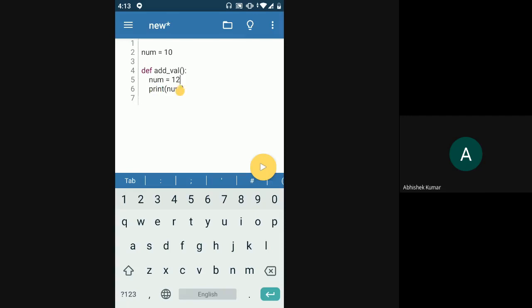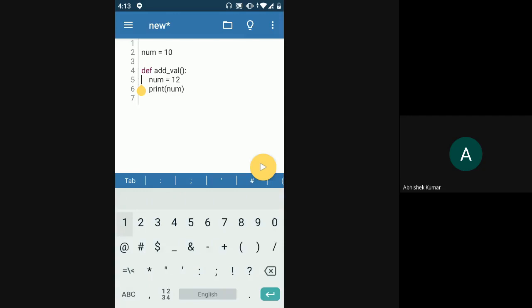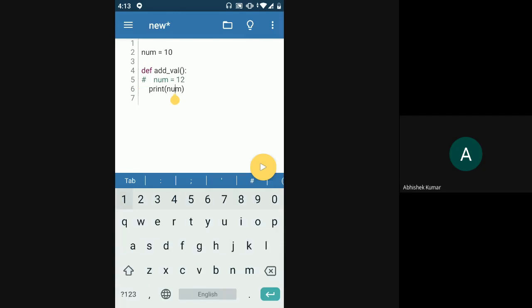Okay, if this was not there, if I comment this out, now in this case, Python will try to check if num variable is present in this scope or not. Since I commented the fifth line, there is no num in the local scope. So if it's not present, then Python will go to the next available scope. That is, Python will go to the global scope and check if num is present or not. In this case, num is already present, so 10 will get printed. So this was what we saw yesterday.